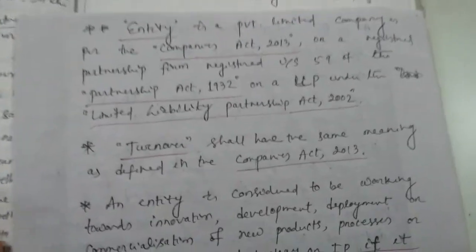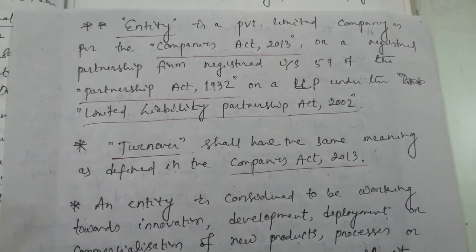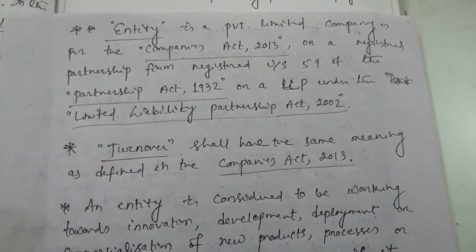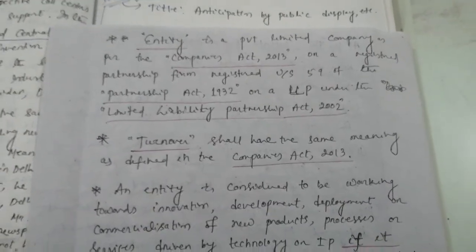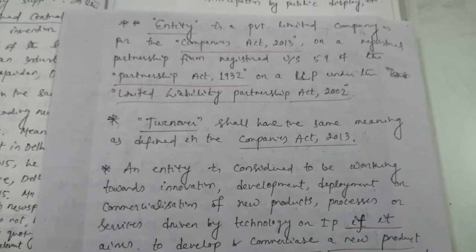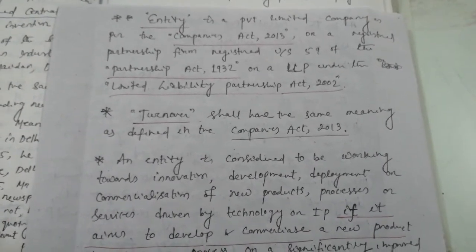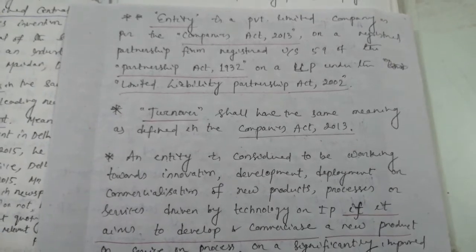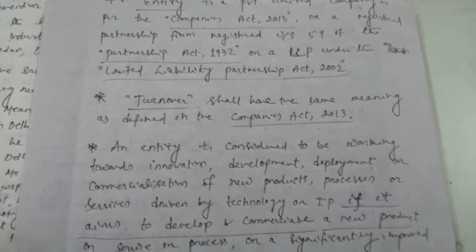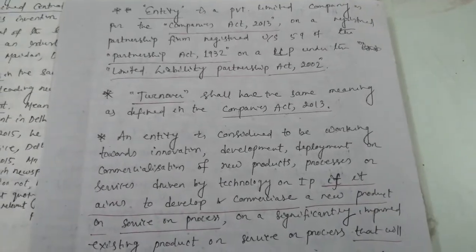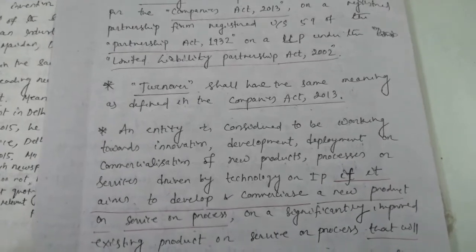Fine. Next one is, entity is a private limited company as per the Companies Act 2013, or a partnership firm registered under Section 59 of the Partnership Act 1932, or an LLP under the Limited Liability Partnership Act 2008. Turnover shall have the same meaning as defined in the Companies Act 2013.